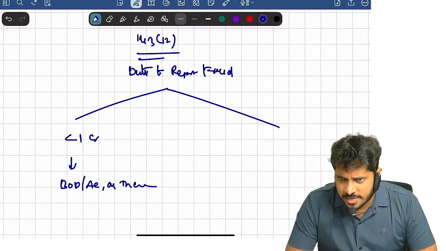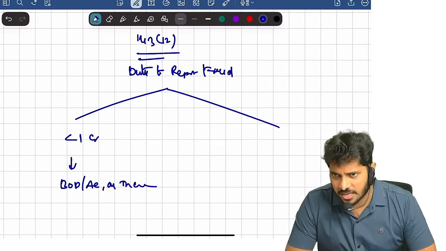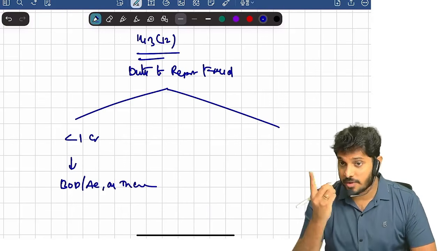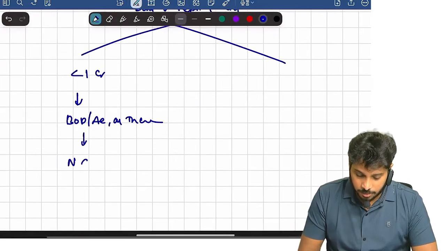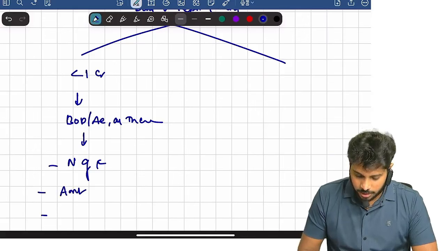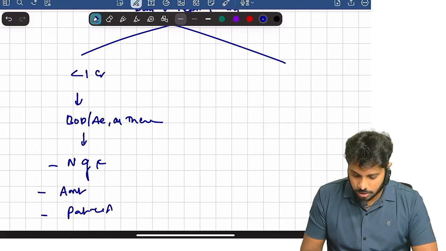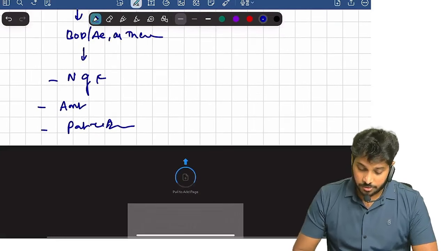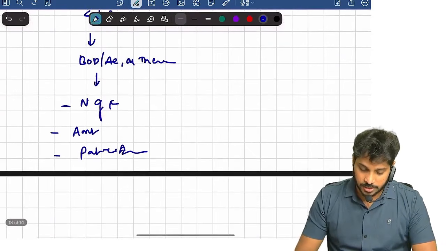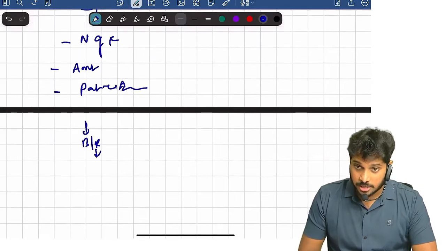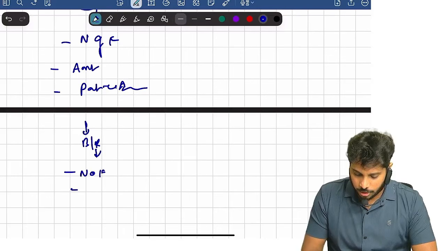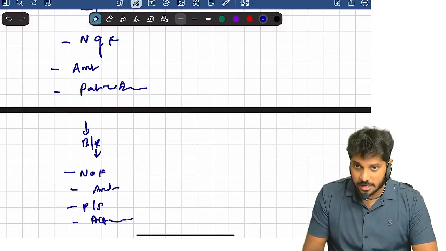If audit committee is there, first I will inform them and leave it. They will take care. If audit committee is not there, then board of directors I will inform them. And you know what I will inform? I will inform nature of fraud, amount involved, and parties involved. Further, the audit committee, board of directors, what they need to do, in board of directors report, they should also report nature of fraud, amount involved, parties involved, action taken.